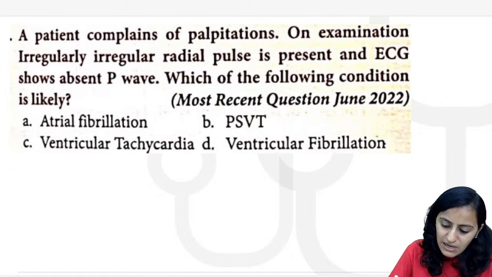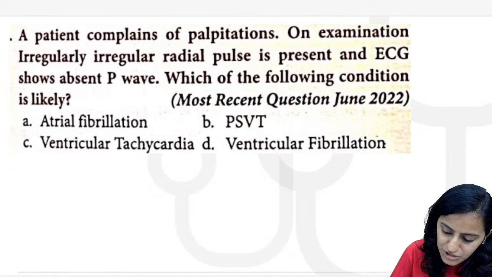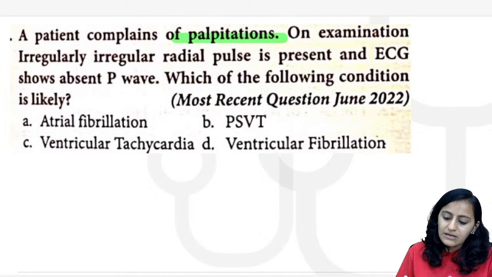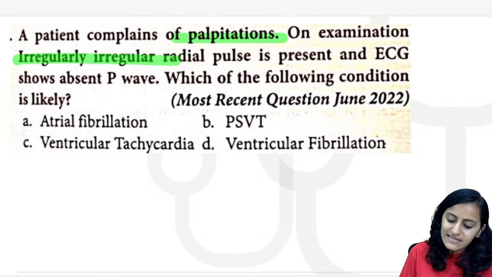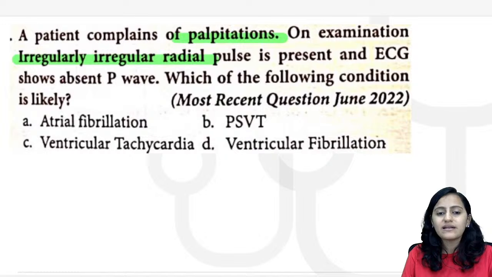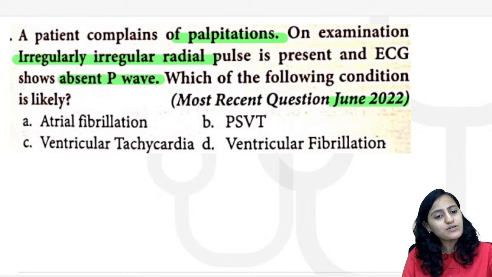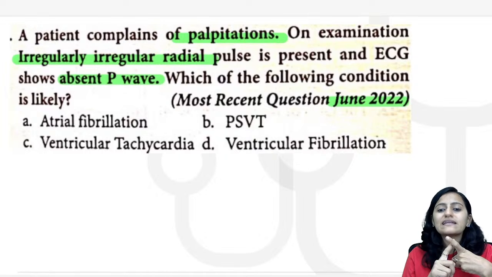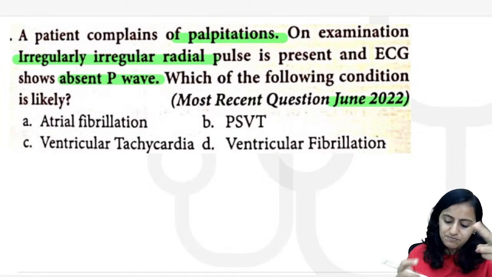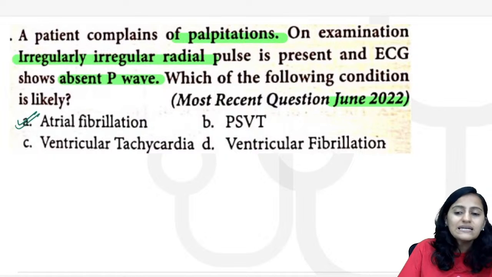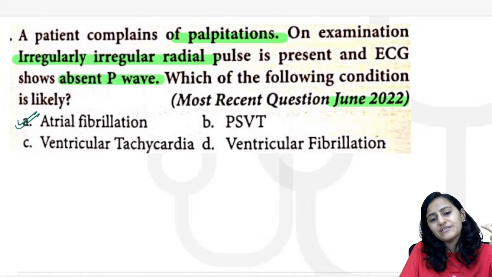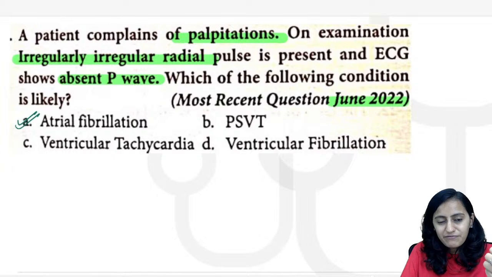Next one, a patient complains of palpitations. Very important, it is given that it is an irregular radial pulse and there is absent P wave. So all the leads have been given. This is your June 22 exam question. So what is going to be the answer to this? Everything has been given: irregular, absent P wave. This is going to be atrial fibrillation. Absolutely right.